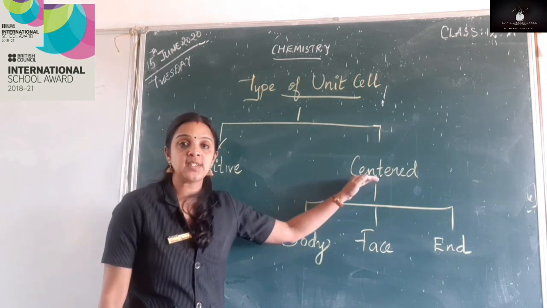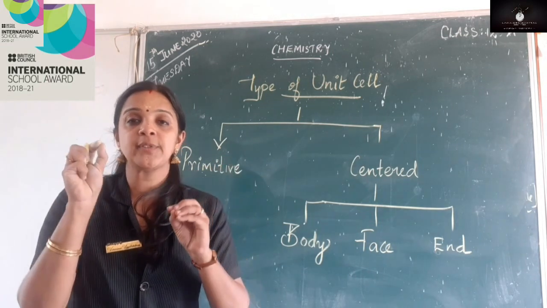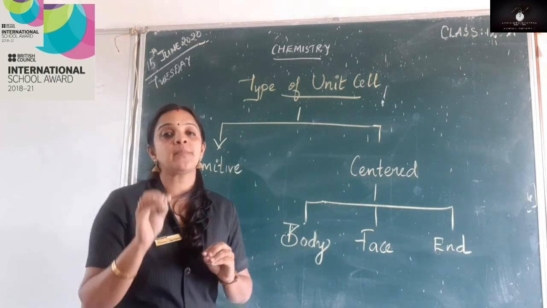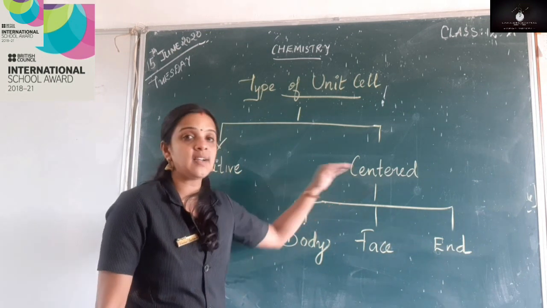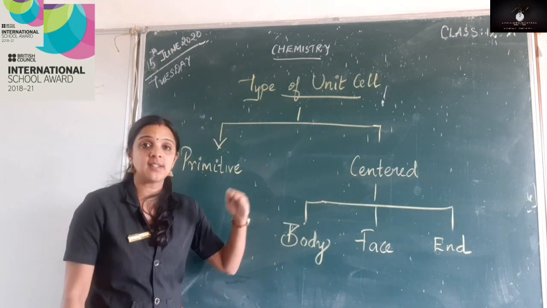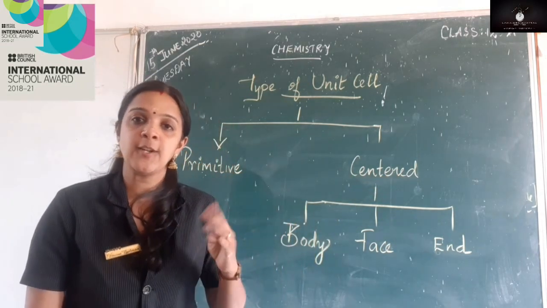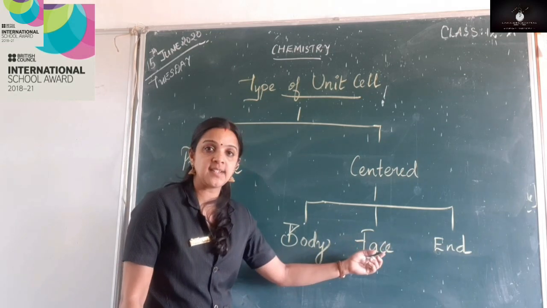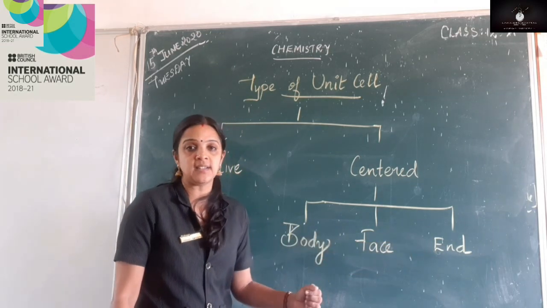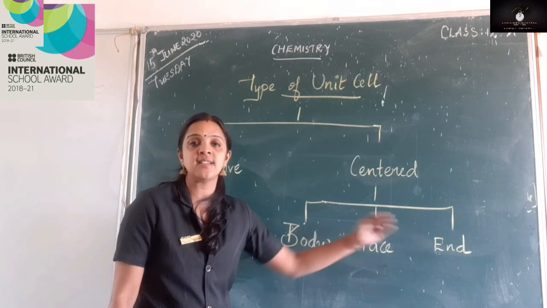In a centered unit cell, not only the corners, but also some other positions are occupied by the constituent particles. Further, centered unit cells are classified into 3 types. They are body centered, face centered and end centered.